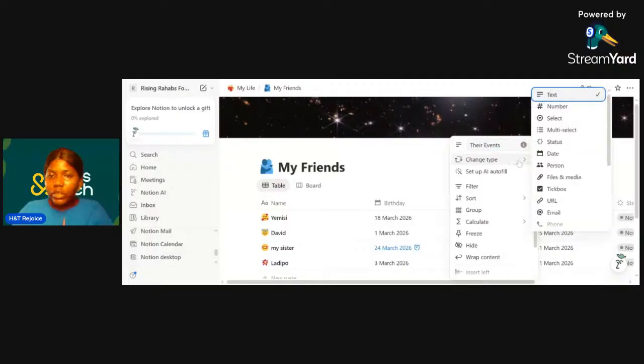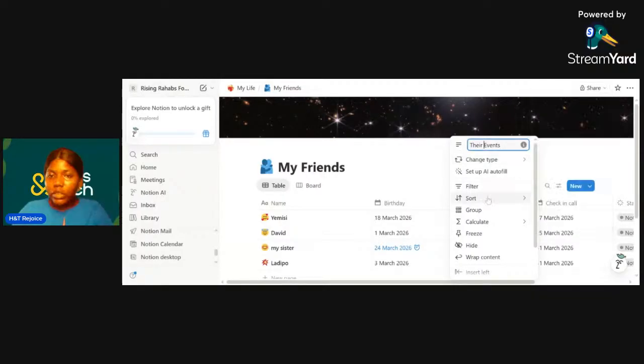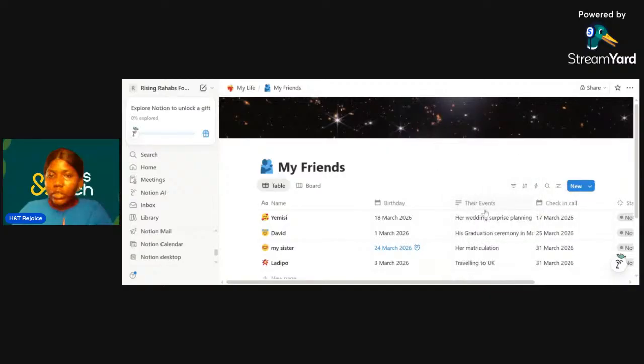If you want to change type, you can either choose number, select, multi-select, status, which is done, not done, date, or person, you can tag them if it's something you want to tag someone on. This is similar to the Asana dashboard, it's just that it's different because it's Notion. Then files, you can attach files, media. If you put files, that means you're going to either put a link or you're going to upload an image, which you can also do. So maybe we'll create another field that has that of an image. So now it has changed to their events.